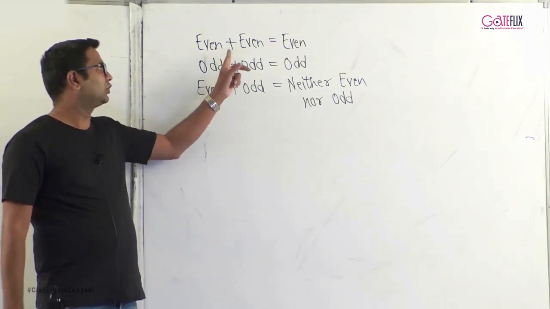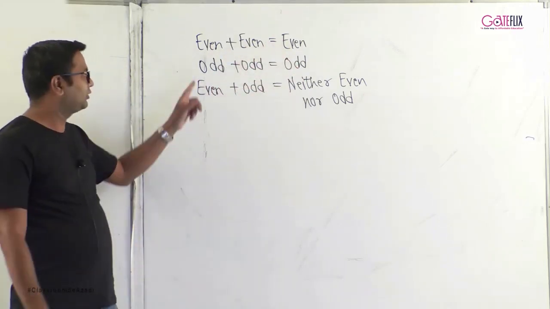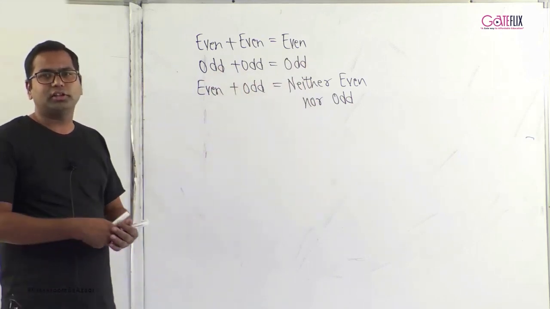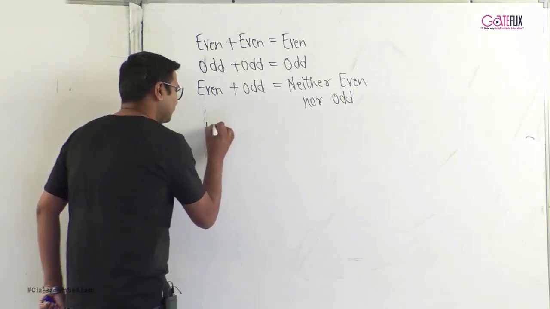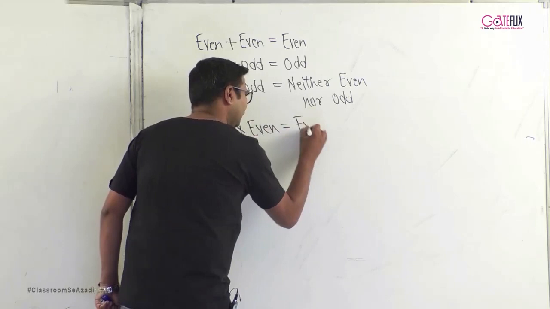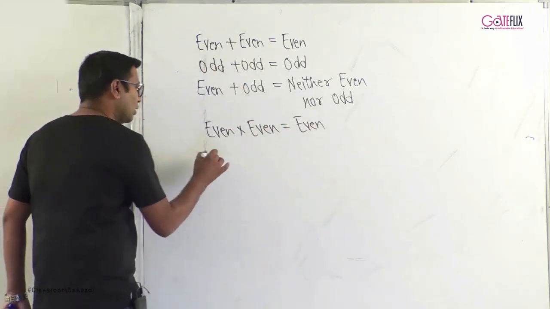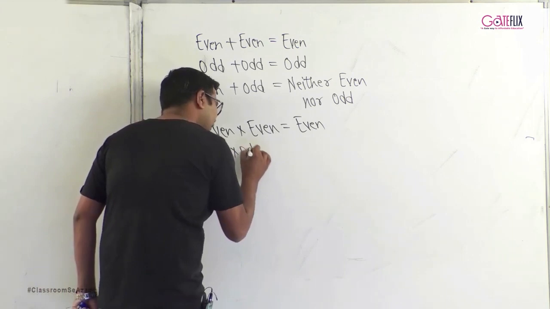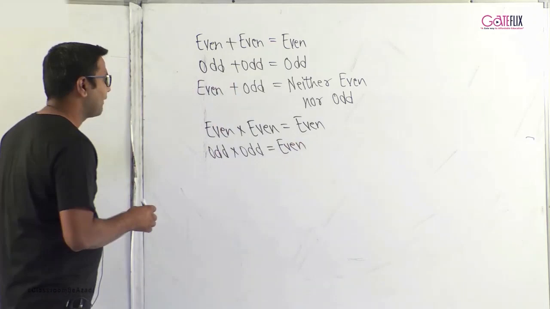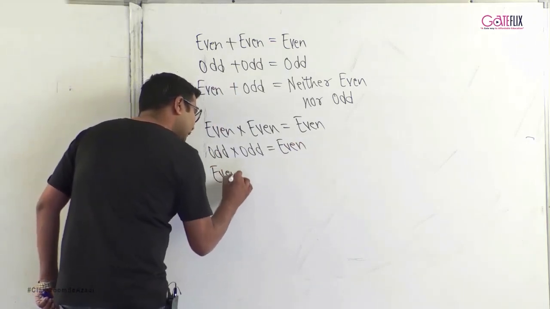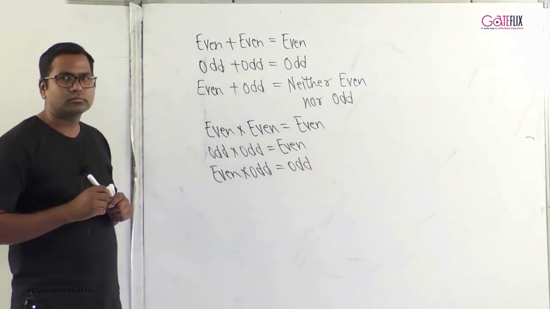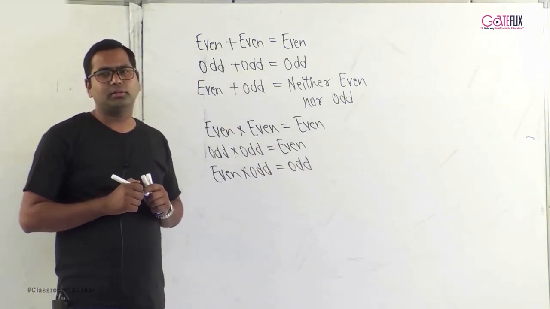Just to summarize, addition of two even signals will give an even signal, addition of two odd signals will give an odd signal, addition of an even signal with an odd signal will give you a signal which is neither even nor odd. Then multiplication of an even signal with an even signal will give you an even signal. Multiplication of an odd signal with an odd signal will give you an even signal. And multiplication of an even signal with an odd signal will give you an odd signal. Sometimes oral questions can be asked based on this.